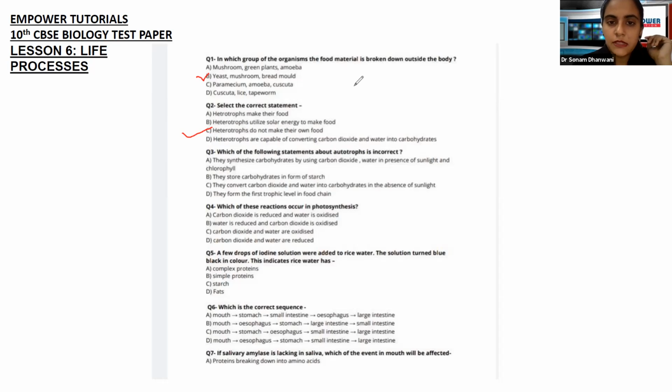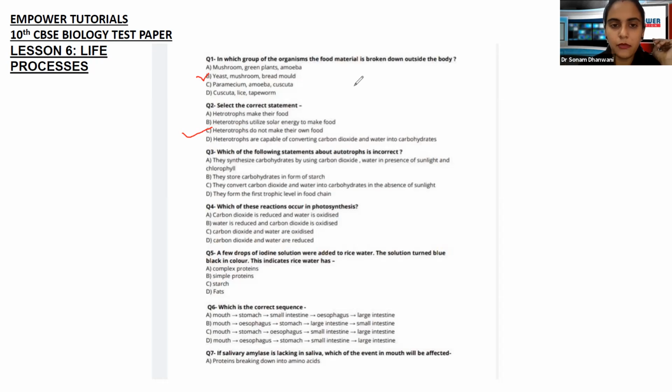Which of the following statements about autotrophs is incorrect? Now we have come to autotrophs. We have to select the incorrect statement, which means 3 are going to be correct. Let's go to the first one: they synthesize carbohydrates by using carbon dioxide and water in the presence of sunlight and chlorophyll. This is clear cut, the photosynthesis reaction. Second one is they store carbohydrates in the form of starch.